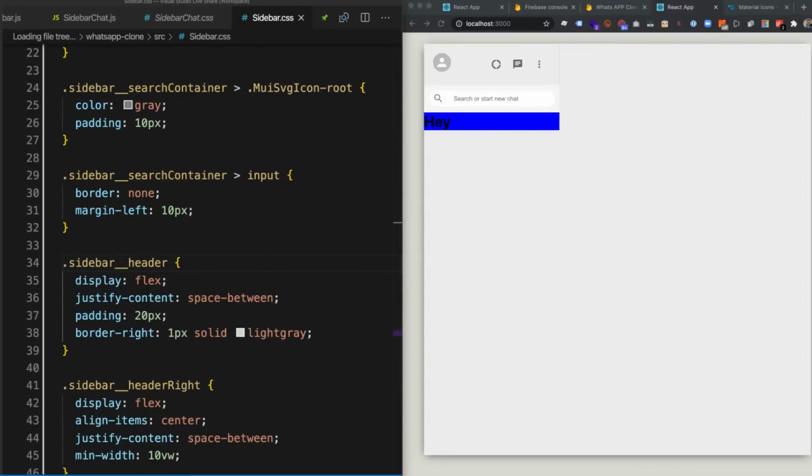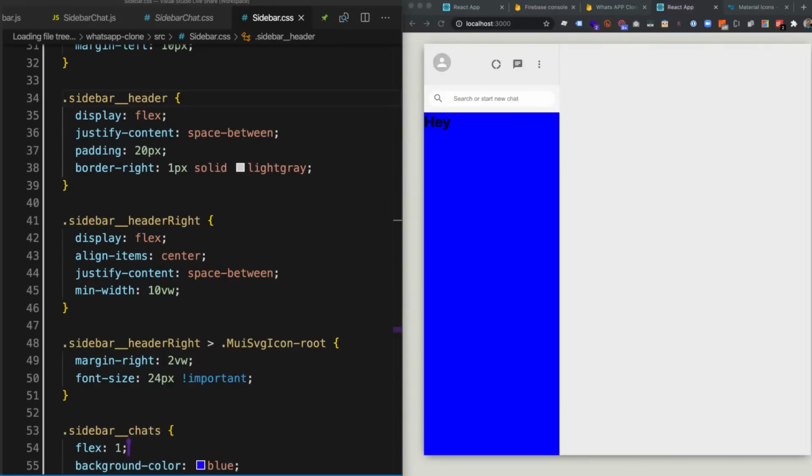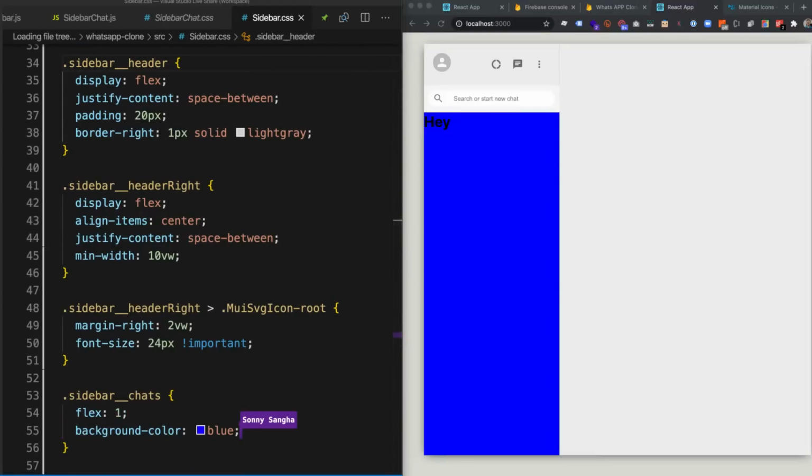Here we can see that it's only using up what it needs to, because it's flex and the direction is column, right? Now I'm going to say flex 1. And check out what it does. It uses up all the rest of the space, which is awesome. That's because we're using flex direction column, not row. Yes, so the flex 1 would be in a vertical direction.